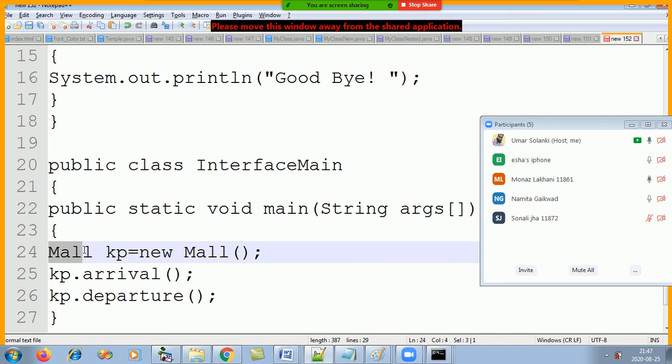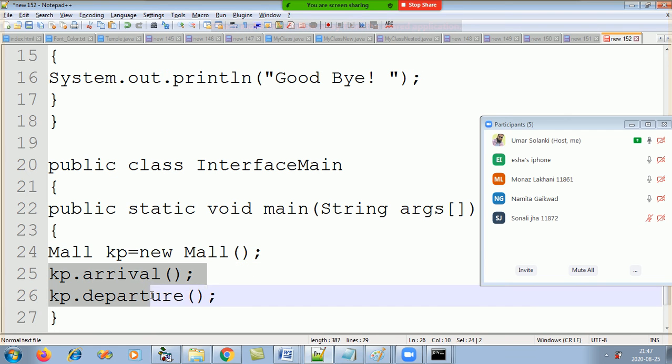So we'll make object of which class? Mall. And what is the object name I have kept? KP. And new mall. And using the object, we will call methods of that class. Clear?